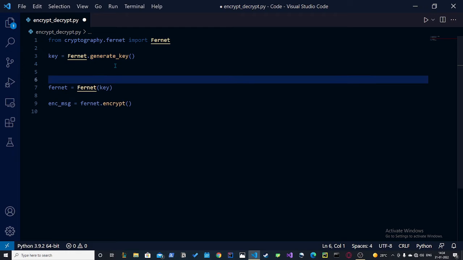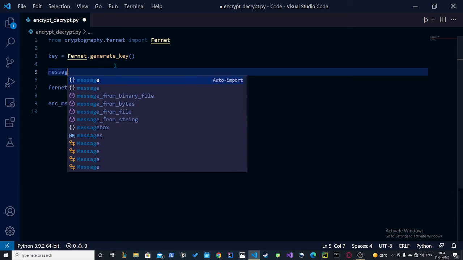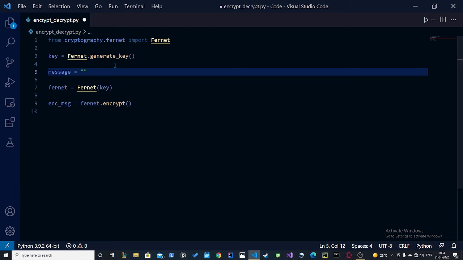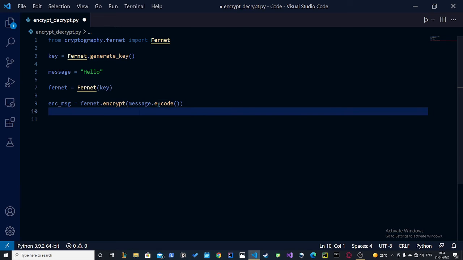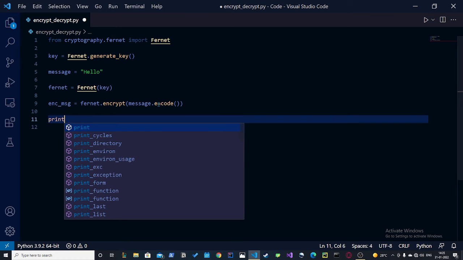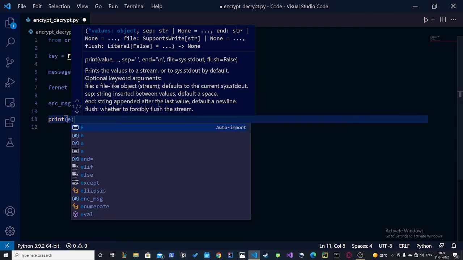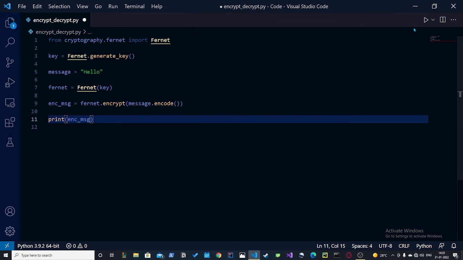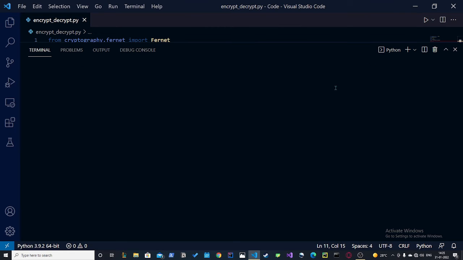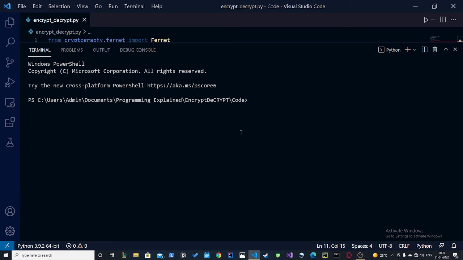So let's make it here. So we say message is equal to hello, and now we put the message here, message.encode(). And now if I print the encrypted message, let's see what it gives. So if I run this,